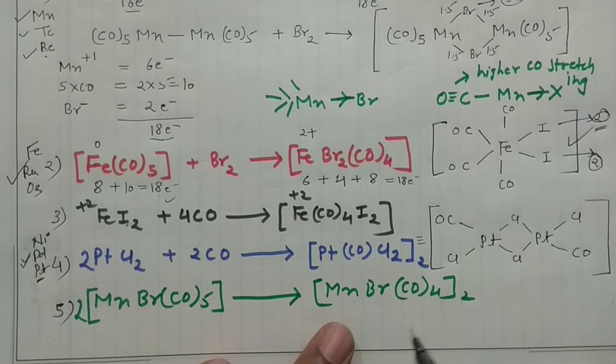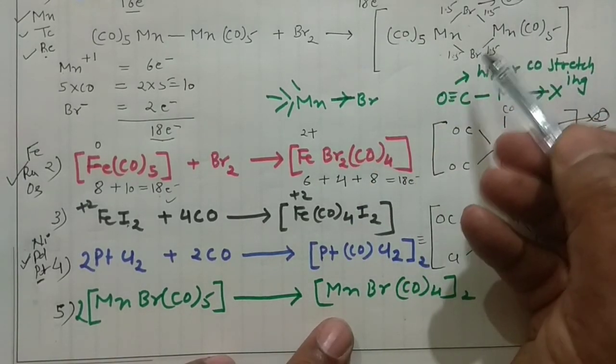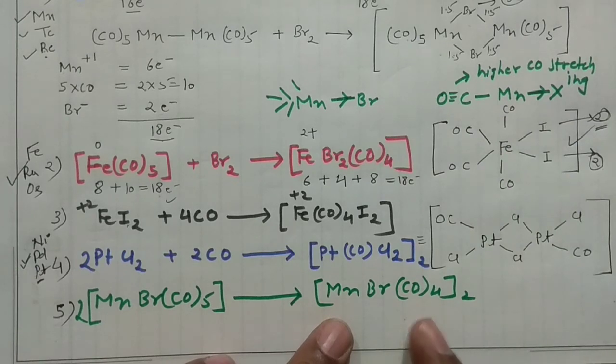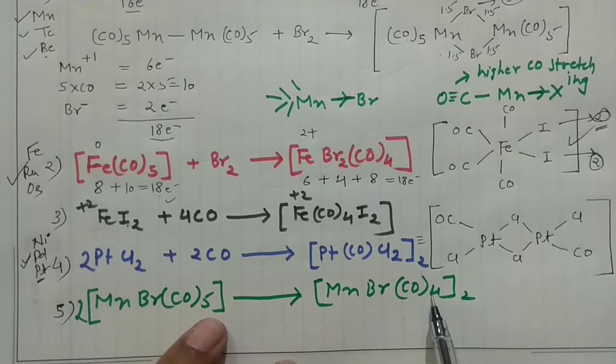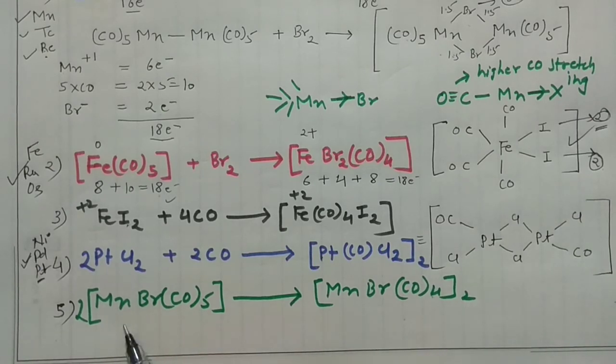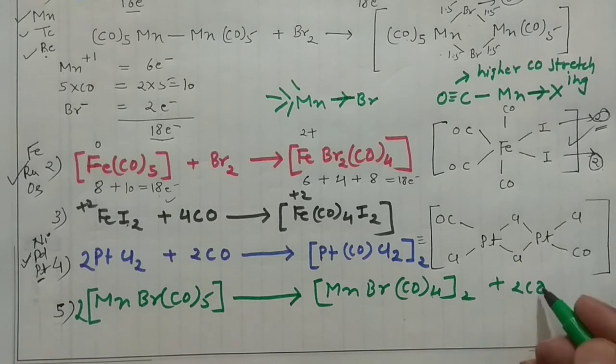So the structure I have already made here. What I did, I wrote this 2 times, actually not 2 times. This was 4 and this was 5. 2 4s are 8 and here 2 5s are 10. Definitely 2 of the CO will be removed from here. So just like that.